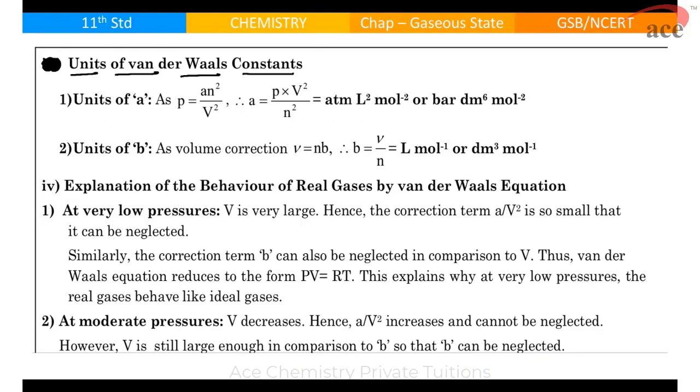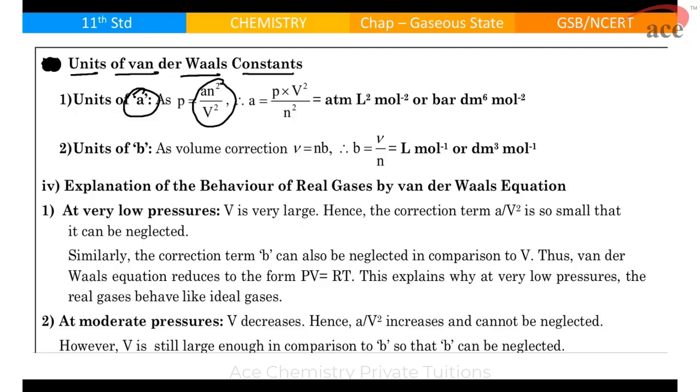Now let's see the units of these van der Waals constants A and B. We know A is a constant which we are adding in the pressure term, and B is a constant which we are removing in the volume term. So we wrote it like this, correct?